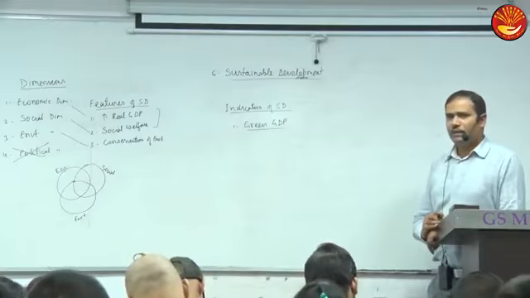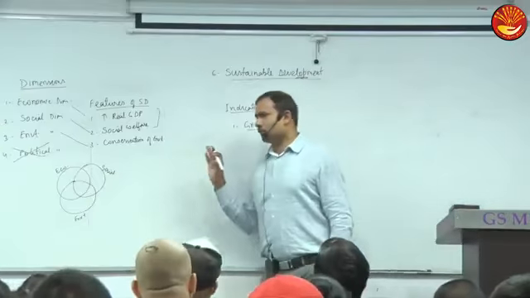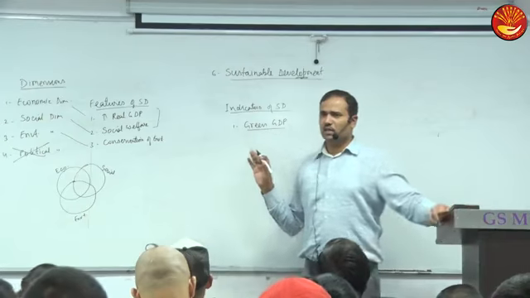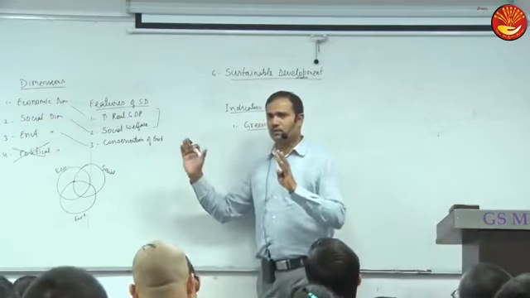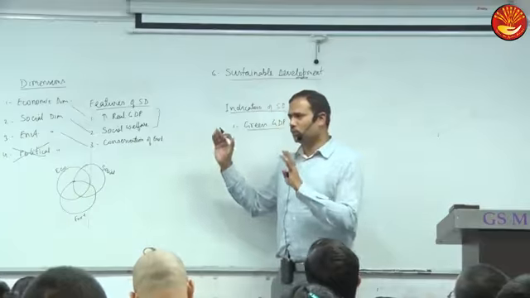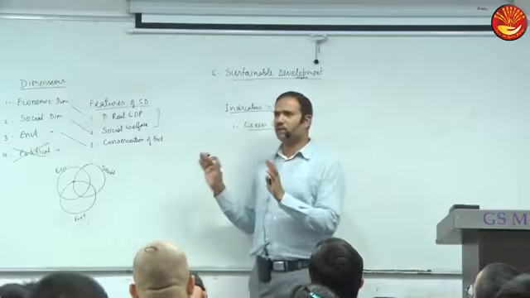So what is green GDP? In the production process, there is some environmental degradation or not? Yes. So we give a money value to that and subtract that from the value of GDP. GDP is the value of goods produced. From that, whatever is the money value of environmental degradation, we subtract that.